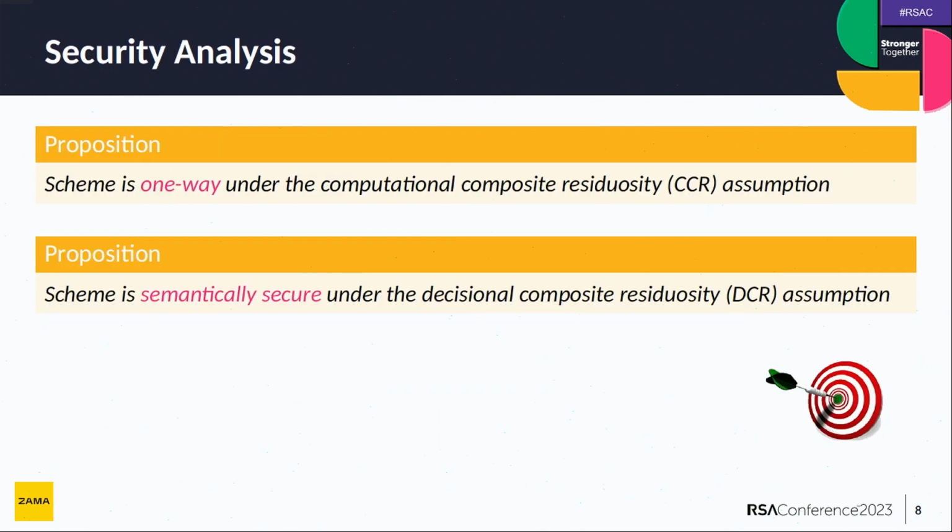So is it secure? One-wayness is guaranteed by the CCR assumption, the computational composite residuosity, the same as the one that defines the security of the Paillier scheme. And also we have semantic security, under the decisional version of that problem. So exactly the same security as the Paillier scheme. The proofs are in the paper, if you want to take a look.